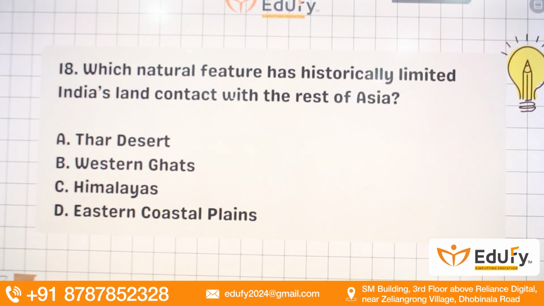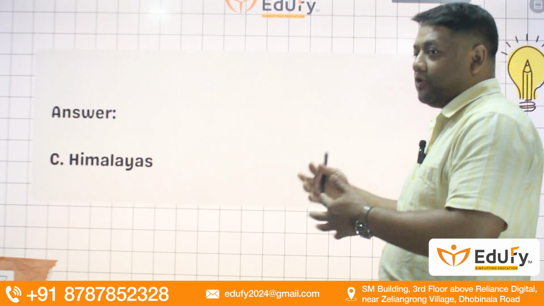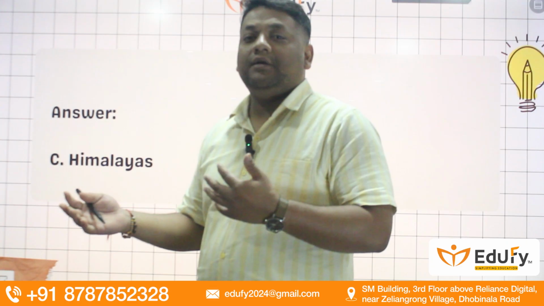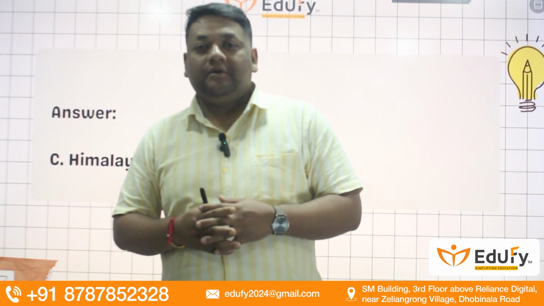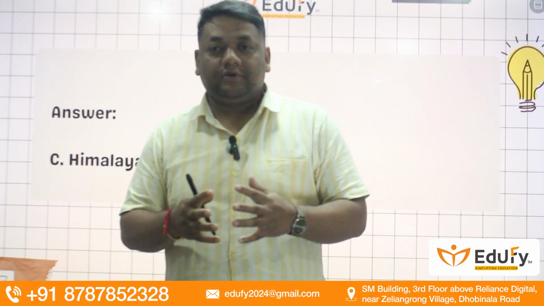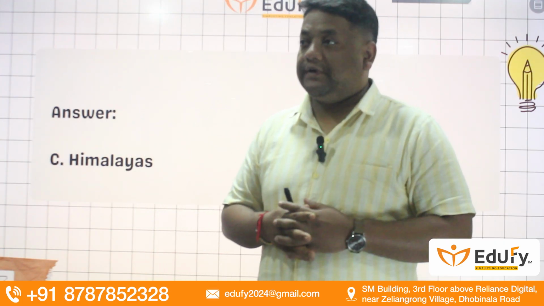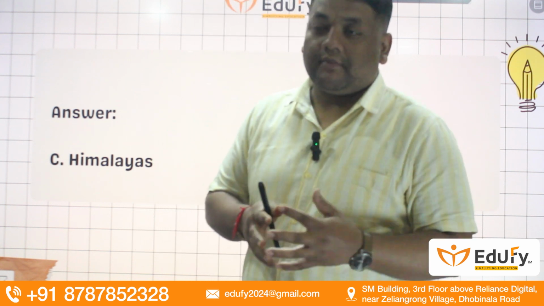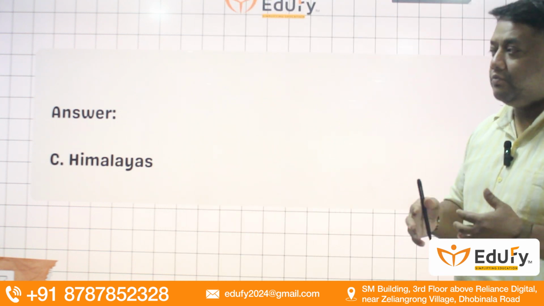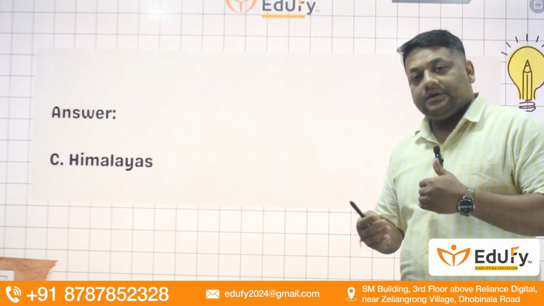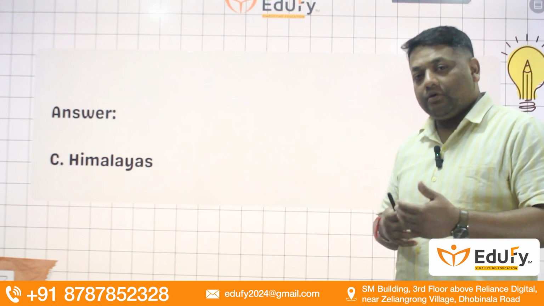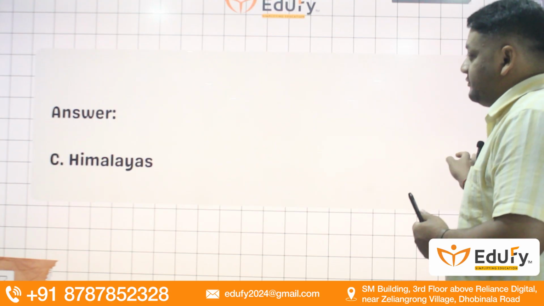Which natural feature has historically limited India's land contact with the rest of Asia? Thar Desert, Western Ghats, Himalayas, and Eastern Coastal Plains. Technically, we see mostly the Himalayas do not allow our connection with most of the Asian part because the Himalayas are huge mountains. We all know that the world's tallest mountains are found in Himalaya, like Kanchenjunga, Karakoram, Godwin Austen, Siachen type of glaciers, Mount Everest, Annapurna kind of mountains, right? So Himalaya is the one, even though we are part of Asia, because of Himalaya, northern parts of India are not mostly connected to the majority of Asian countries.